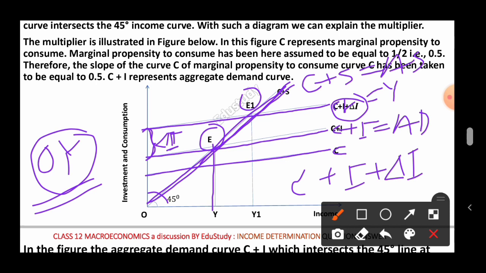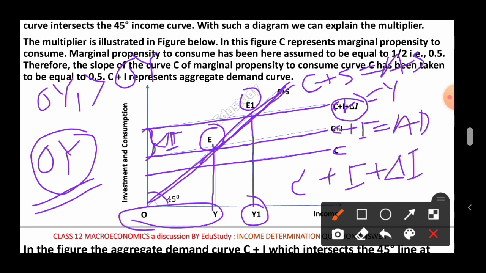Now again a new equilibrium level of income is determined, that is Y1. Now the new level of income is OY1. So now OY1 is greater. This is greater than what? The OY, that is the previous level of income. OY1 is this one, and this is the OY.